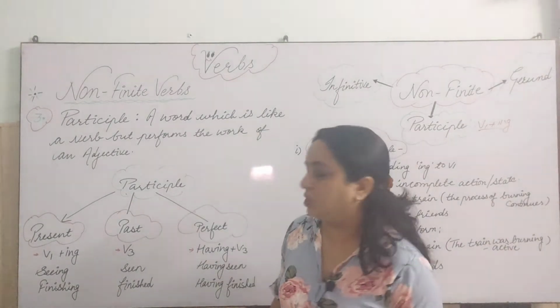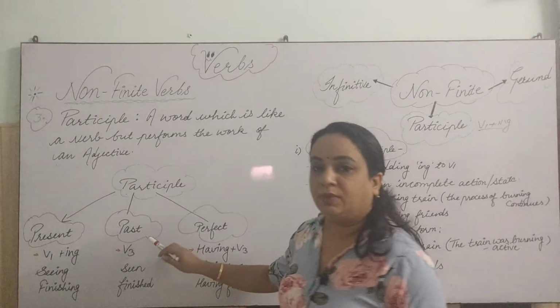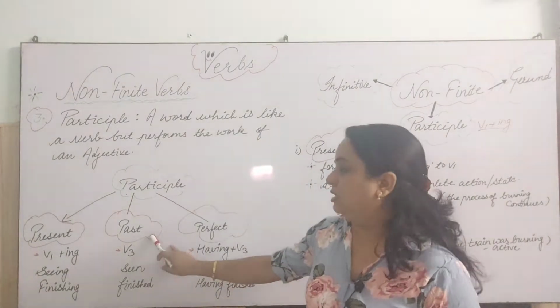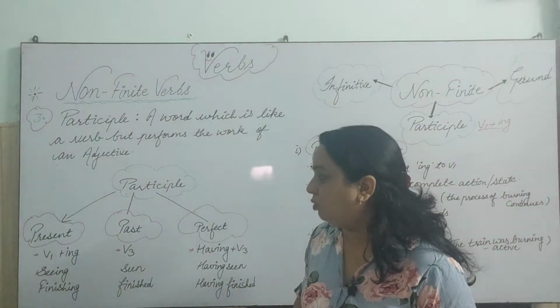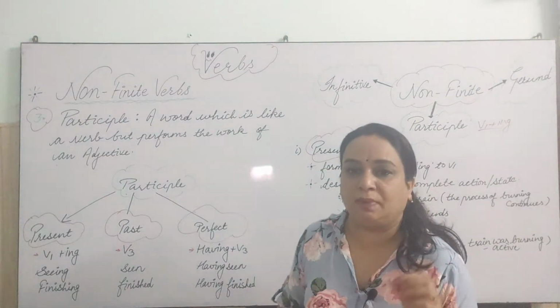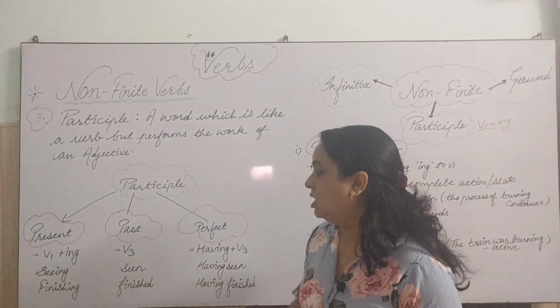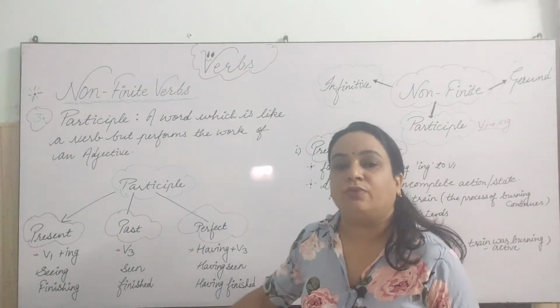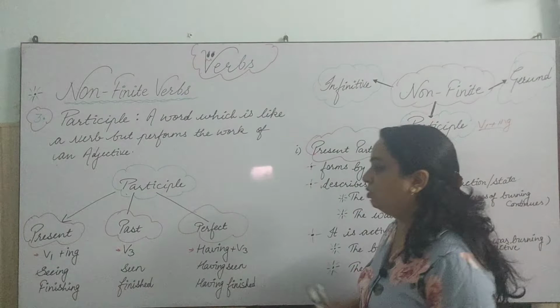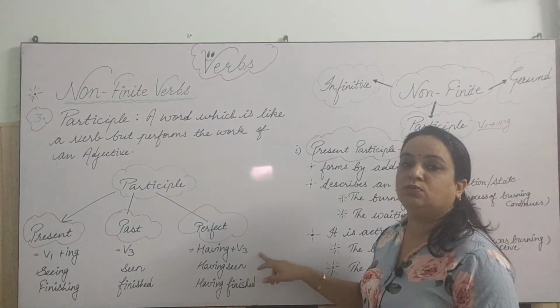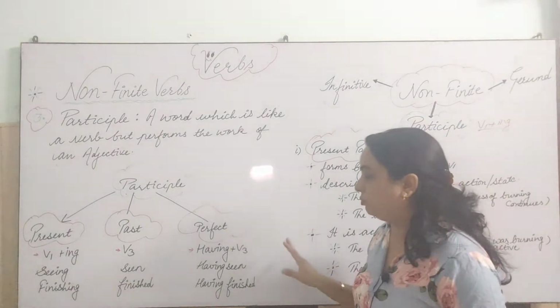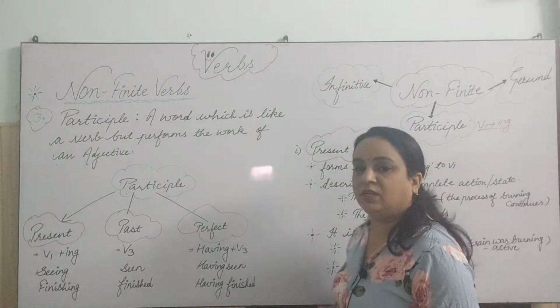Number two is past participle, which is formed by verb third, please keep in mind, that is seen and finished. And the third one is perfect participle. The structure of this is having plus verb third, like having seen, having finished.